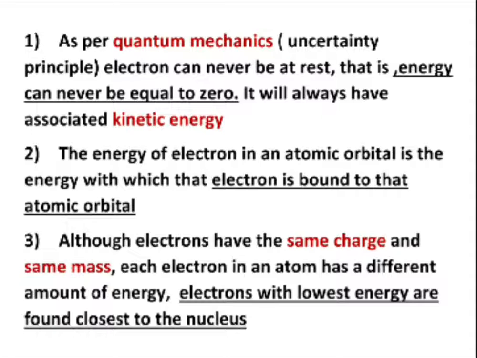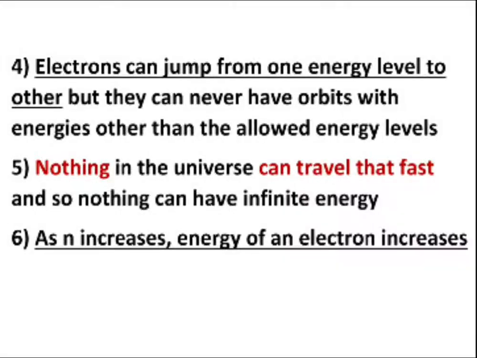So in short, we can say electrons with the lowest energy are found closest to the nucleus, and as the electrons move farther away from the nucleus, they will go on having higher energies. Is it okay? We'll see the next fact. One option in that particular question which we saw earlier was, can the electrons in an atomic orbital have an infinite amount of energy? Let us try to find out the answer for that particular option.